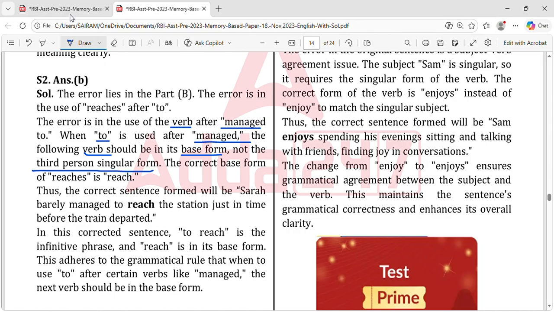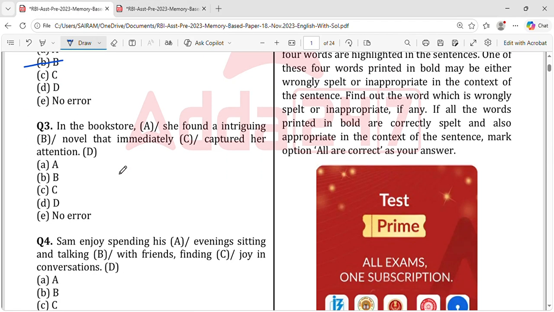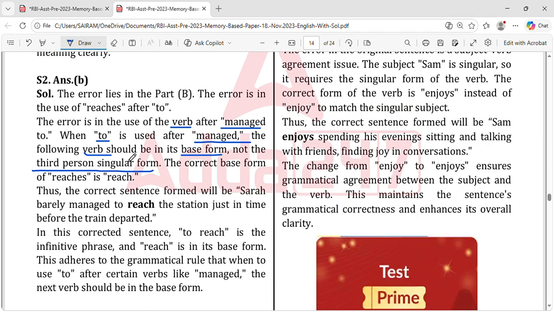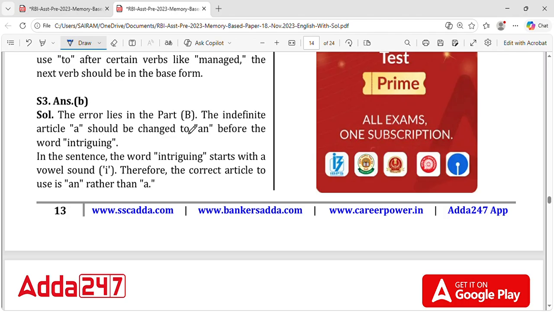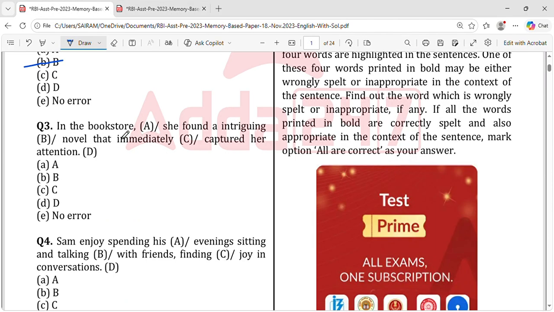Okay. And the next: "In the bookstore, she found an intriguing novel that immediately captured her attention." So this is the question. Here you can see the answer is that the error lies in part B. So why is the error lying in part B? Because "she found A", it should be "an".